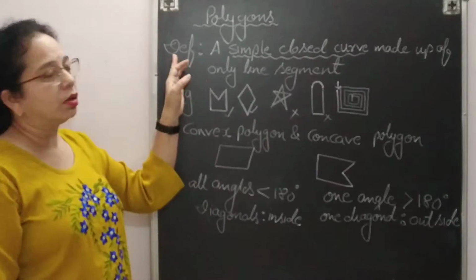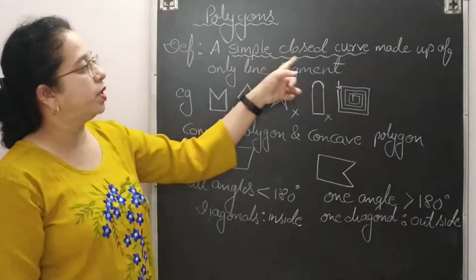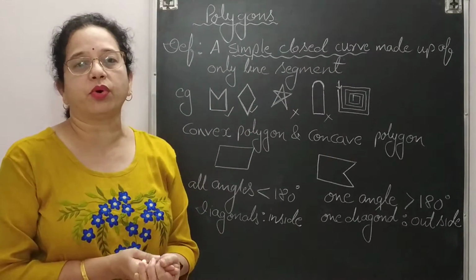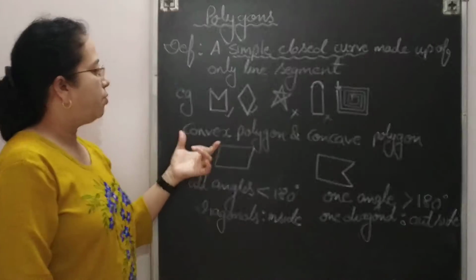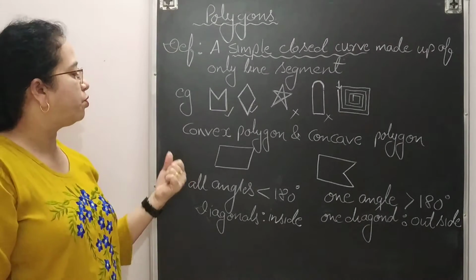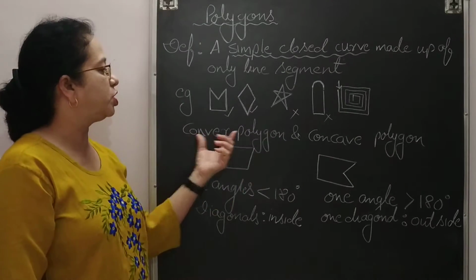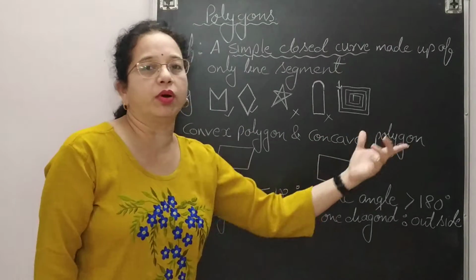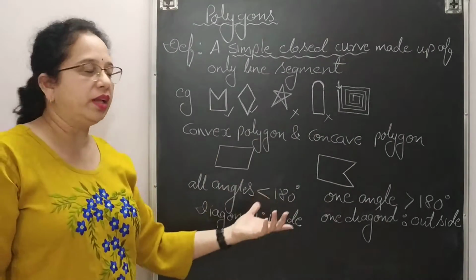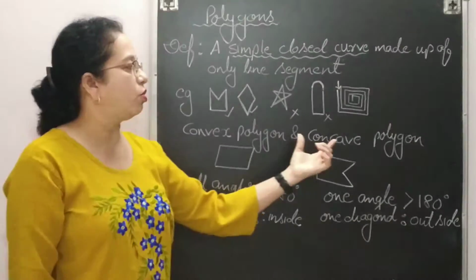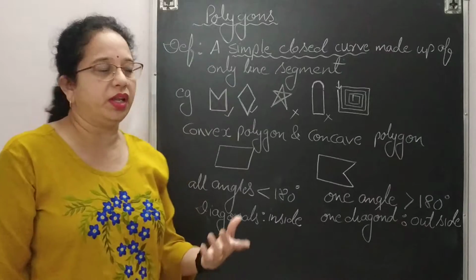So what is a polygon? A simple closed curve made up of only line segments is known as a polygon. Now we have two types of polygon, or we can say quadrilateral: convex polygon or concave polygon. In the next chapter you can see convex quadrilateral or concave quadrilateral; the meaning is the same.